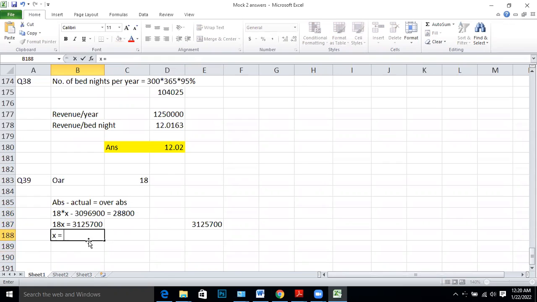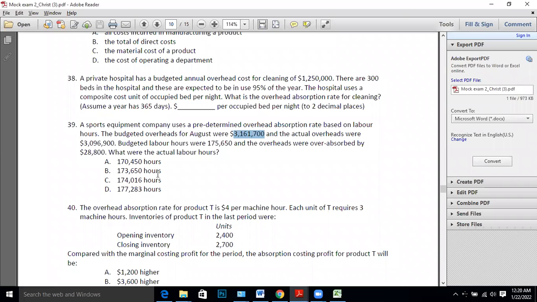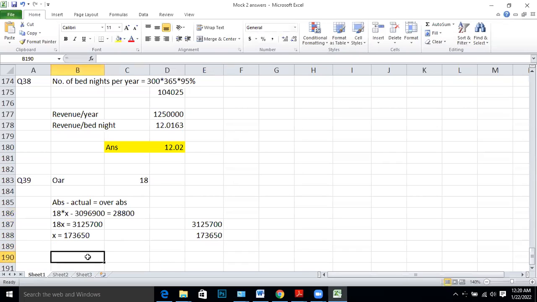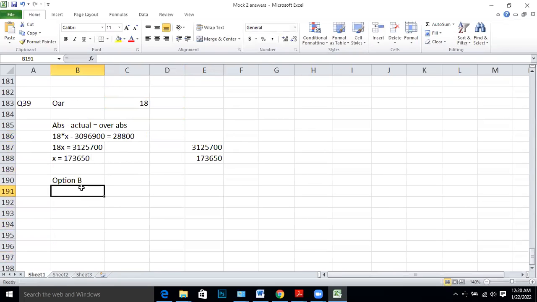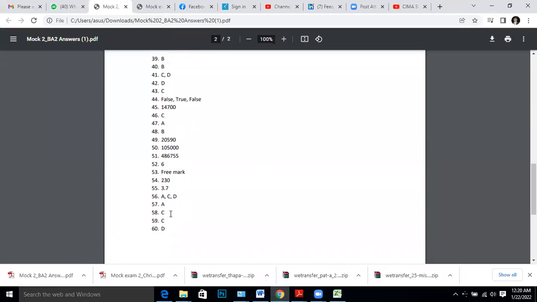Now x will be equal to 3,125,700 divided by 18, which is 173,650. Option B. So the answer for 39 is option B.